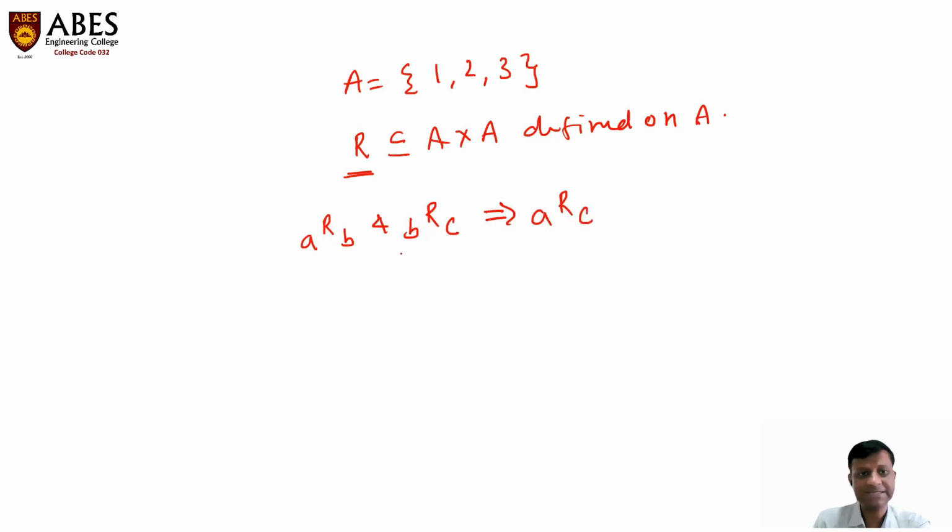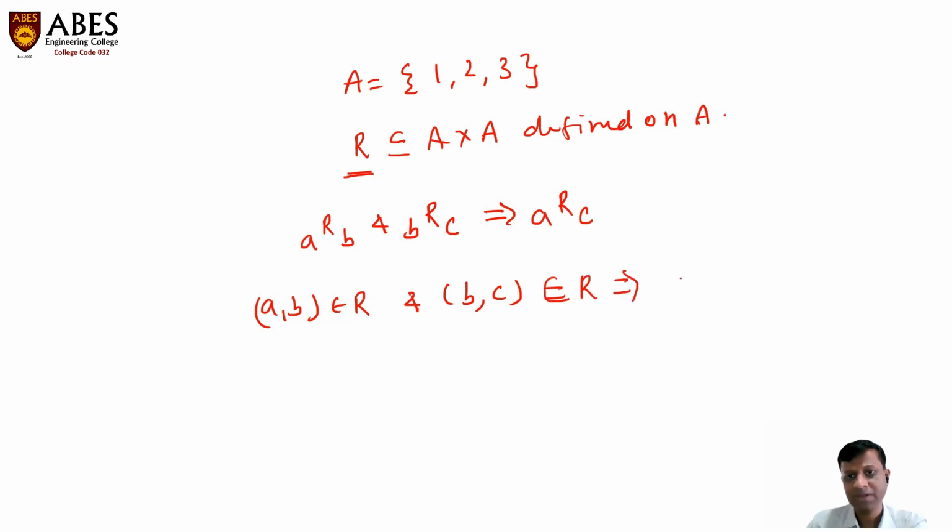Or in other words, we can say that if the ordered pair A comma B is a part of the relation, and B comma C is also a part of the relation, this implies that A comma C should also be a part. Remember, this is a conditional statement. We have already discussed this conditional statement in the previous lecture. Let me define again what is the meaning of this conditional statement and in what cases this condition will become true.